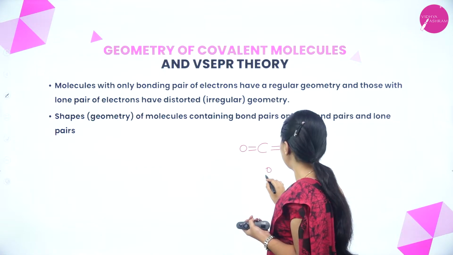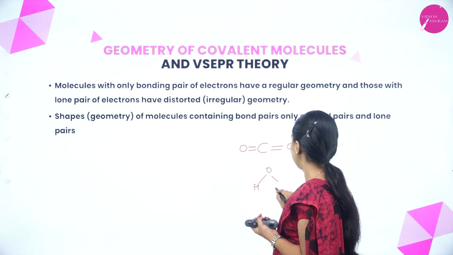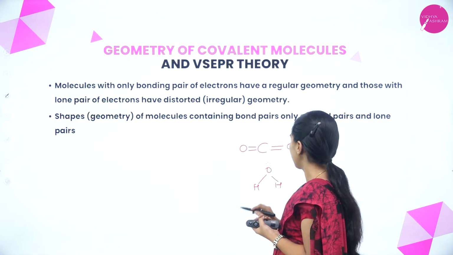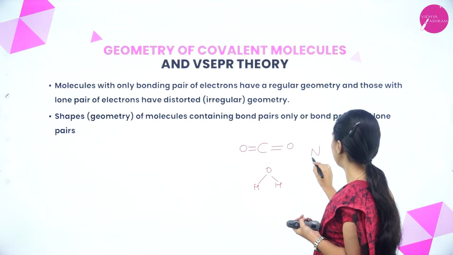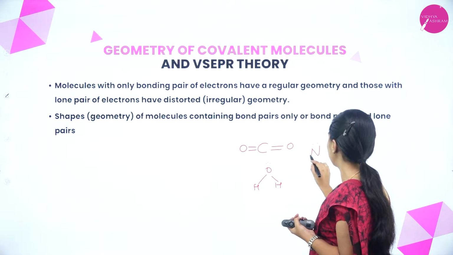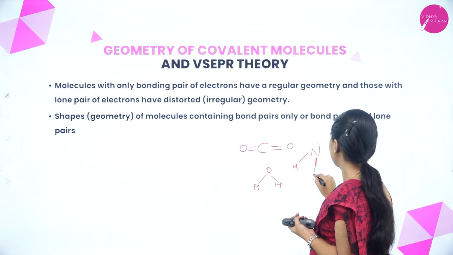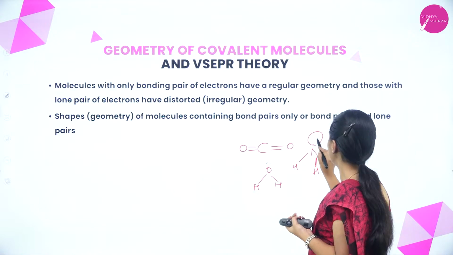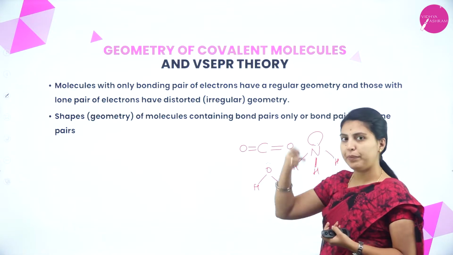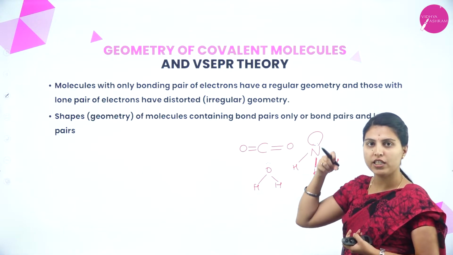If a lone pair is present, see this one also, here one lone pair is present, due to that the lone pair will repel